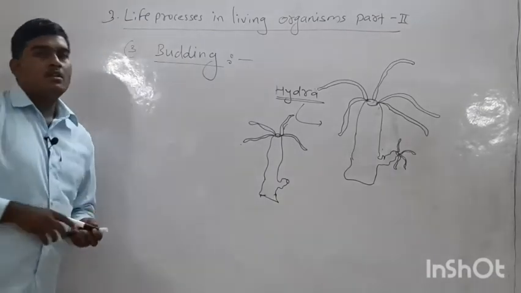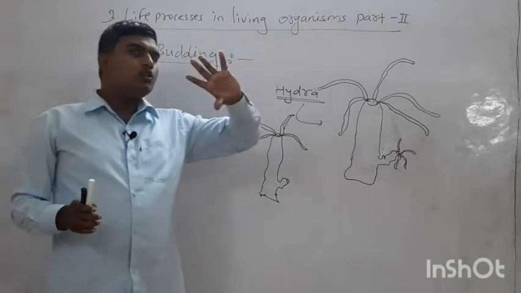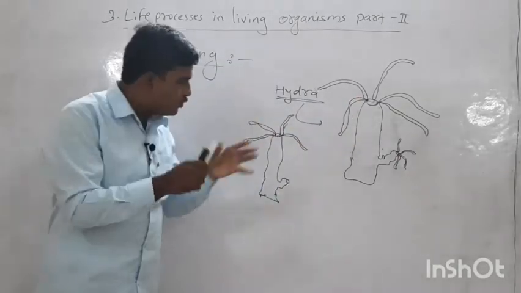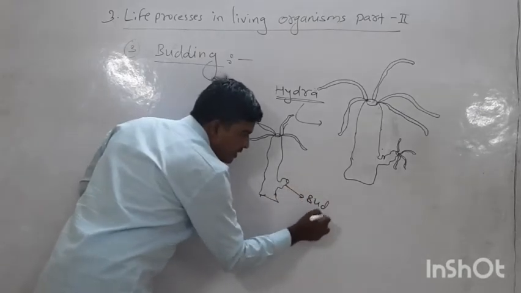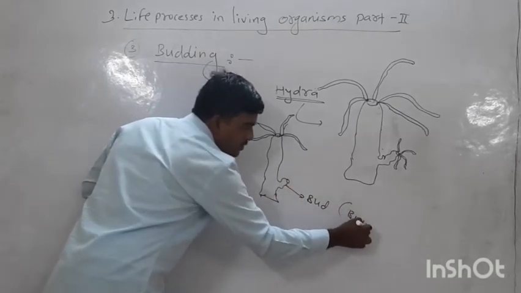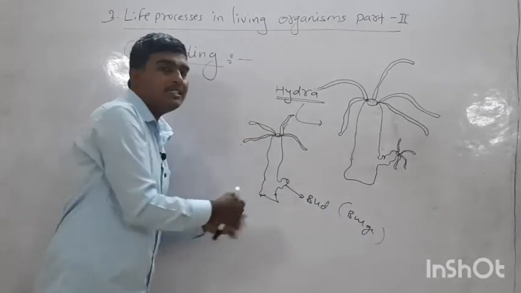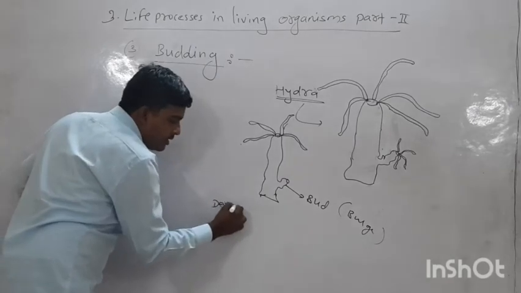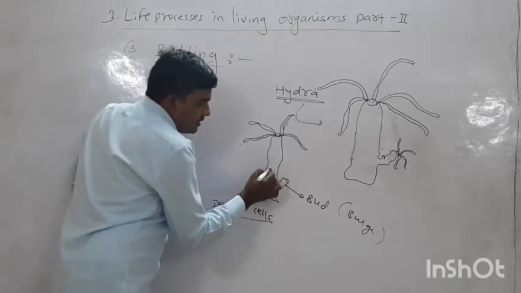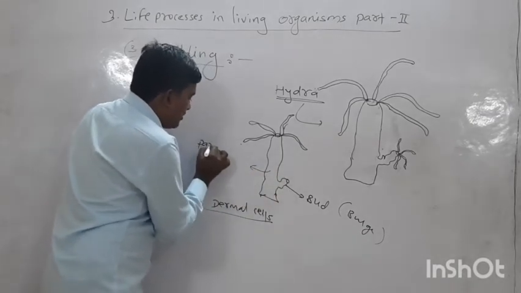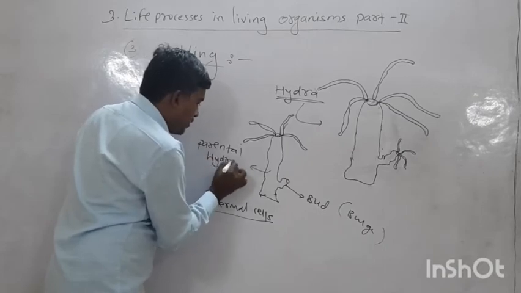In the case of hydra, what happened? Similar to the yeast organism, here also there is formation of a small bud, or bulge, on its dermal cells. Which cells? Dermal cells. And this is the parental body, the parental hydra.